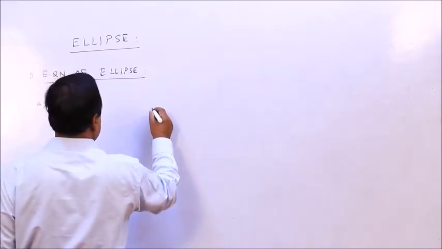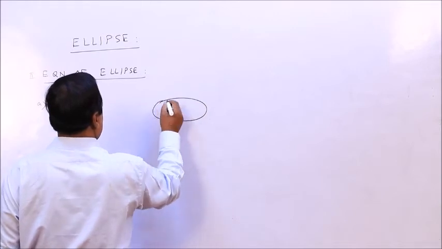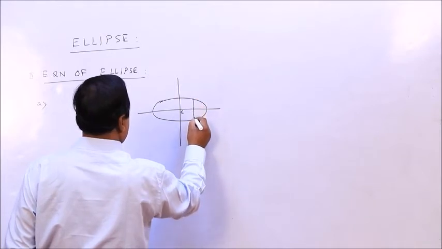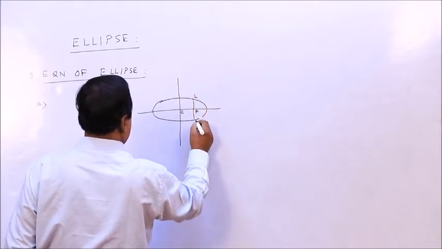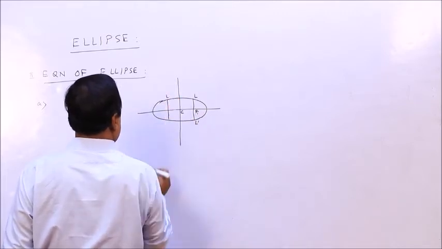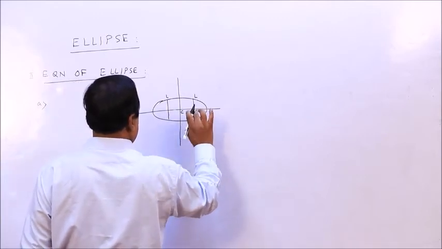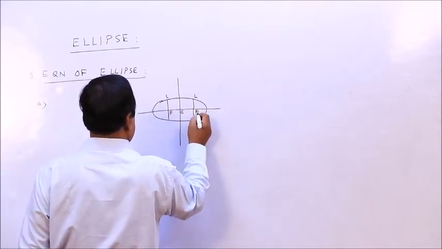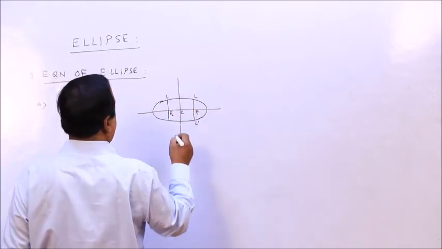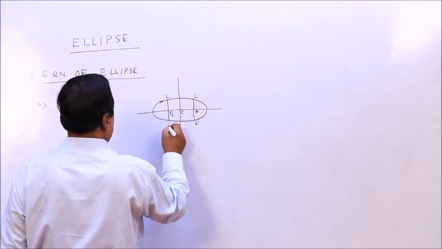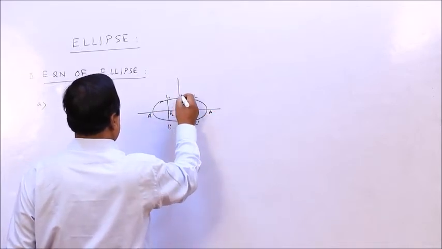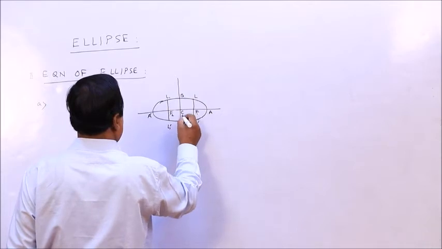So here, see, this is the figure I am drawing. This is the center, L, F, L dash. Let us say F1, F2, L1, A dash A, B dash B. This is 0, 0.